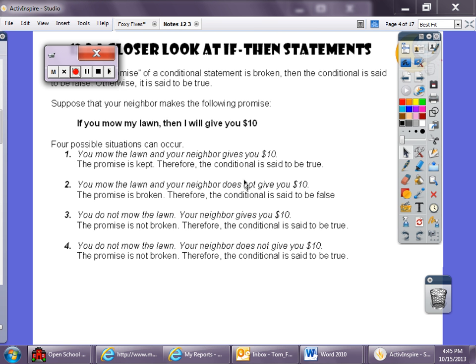You mow the lawn, your neighbor gives you $10. Well, they keep the promise, and the conditional is said to be true. You mow the lawn, your neighbor doesn't give you the $10. Well, the promise is broken, so it's false. You don't mow the lawn, but you get the $10. Well, the promise isn't broken because you still got the $10, so it's said to be true. And then the last one, you do not mow the lawn, and your neighbor doesn't give you $10. Well, the promise isn't broken, so it's said to be true because you didn't mow the lawn, so you didn't get the $10.